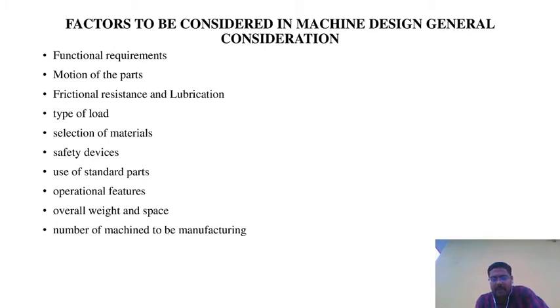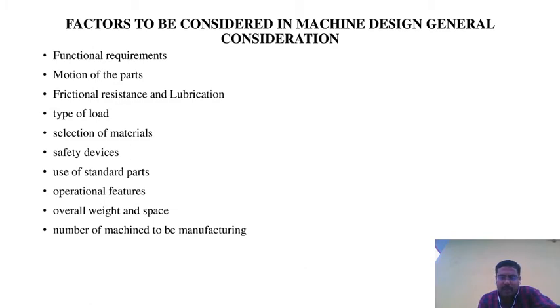If the designing procedure is the same as that of mass production, where we manufacture many machines, the operations change. We will take care of the number of machines to be manufactured.